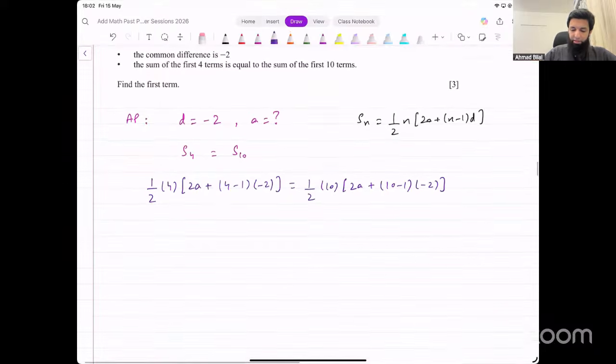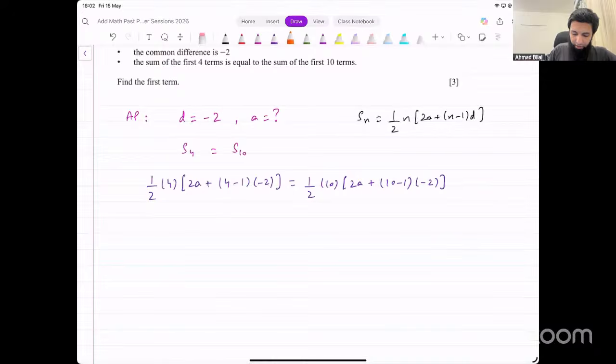Okay. Let's look at the first term. Half into 4, that will be 2. Now this gives us 5. 2 into 2a plus 3 into -2, and 3 into -2 will be -6, right? On the other side, we have 5 into 2a plus 9 into -2, that will be -18.